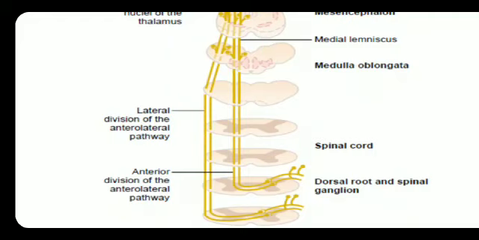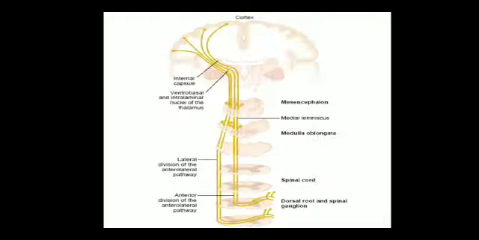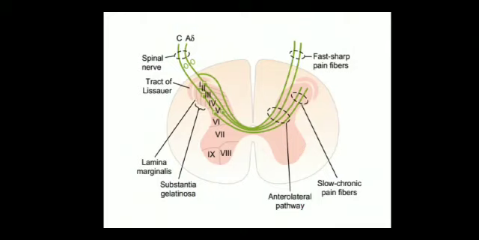The spinal cord anterolateral fibers originate mainly in the dorsal horn laminae 1, 4, 5 and 6. You can see in this diagram laminae 1, 4, 5 and 6. These laminae are where many of the dorsal root sensory nerve fibers terminate after entering the cord.